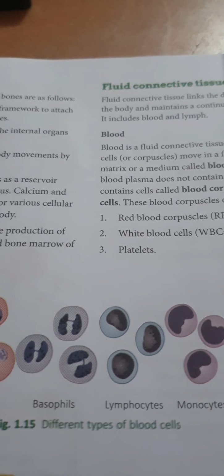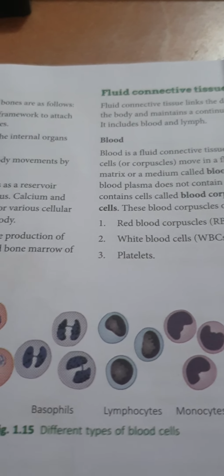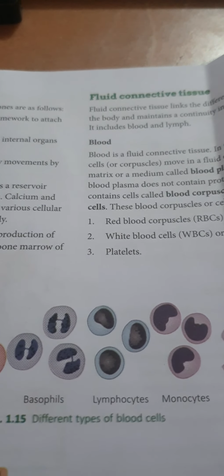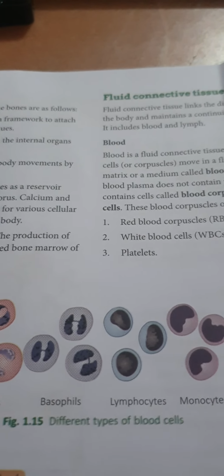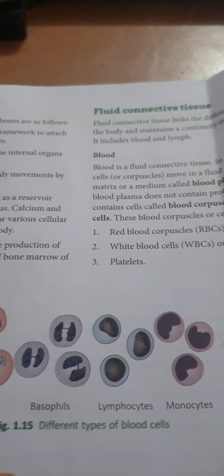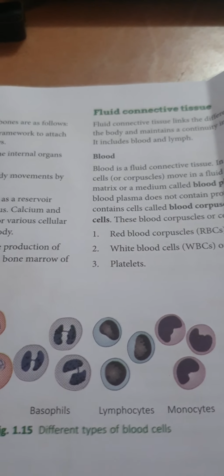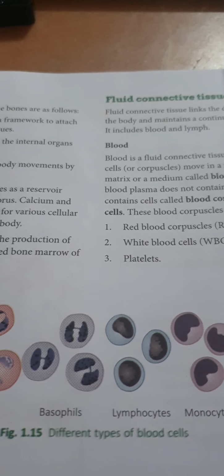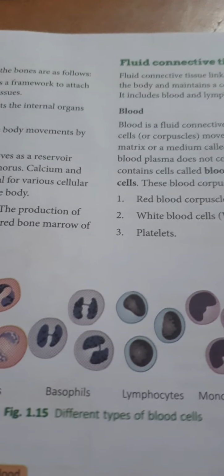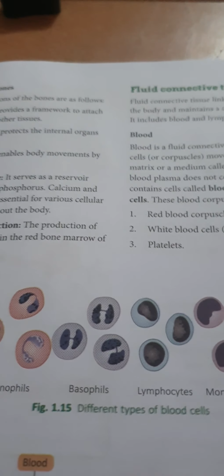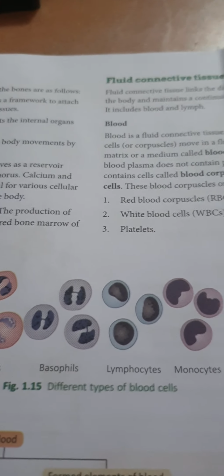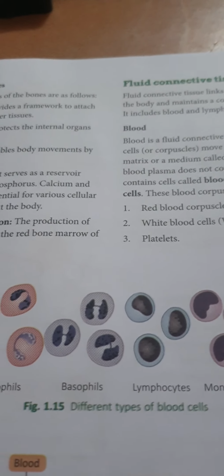The RBCs have a pigment called hemoglobin. When you go and give your blood test, if your hemoglobin is very low, then it shows that your body has very little blood. So this pigment in our red blood cells comes from hemoglobin. Due to this only, blood appears red in color.